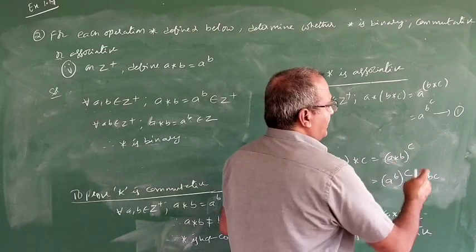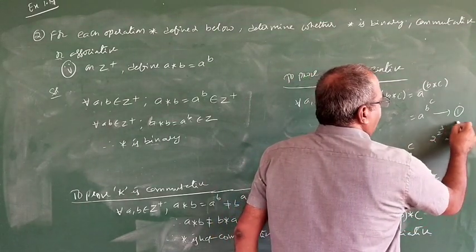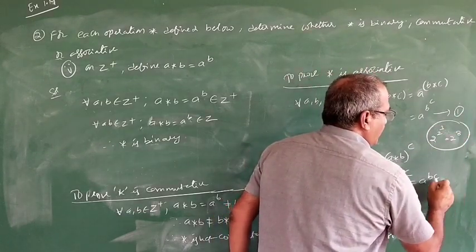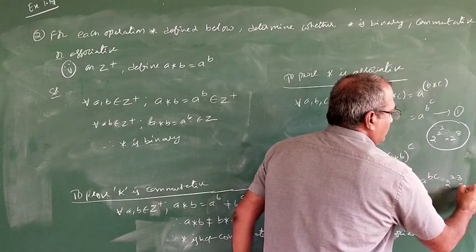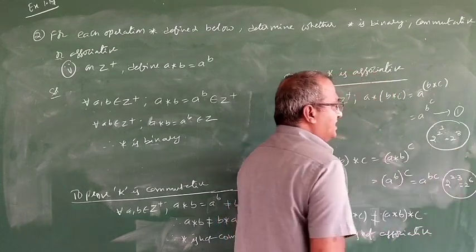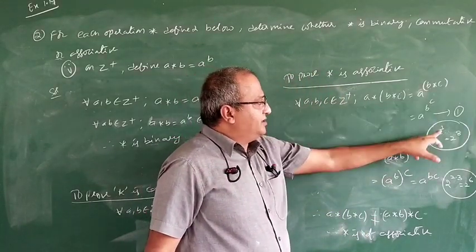For example, I write 2 square cube, means 2 power 8. Now the same thing, (2 square) cube is 2 power 2 into 3, 2 power 6. So these two are not equal. Just for understanding purpose, I have given these two examples.